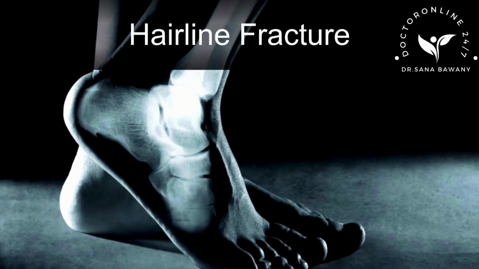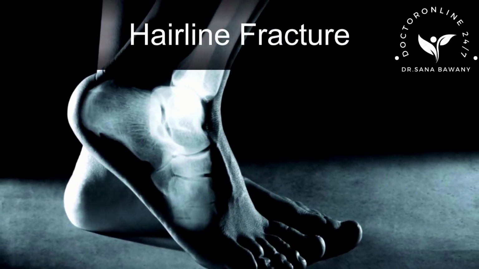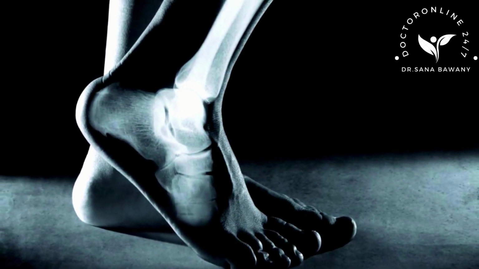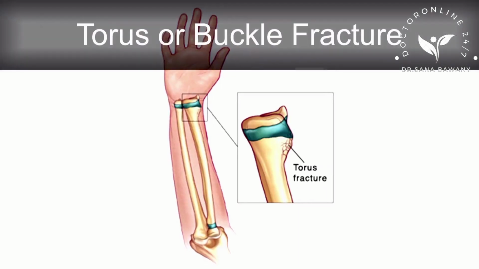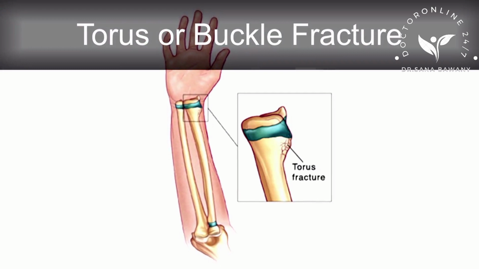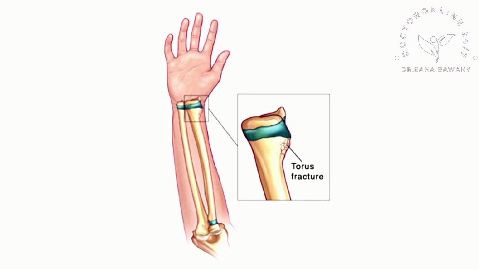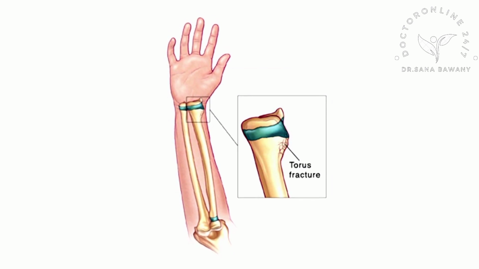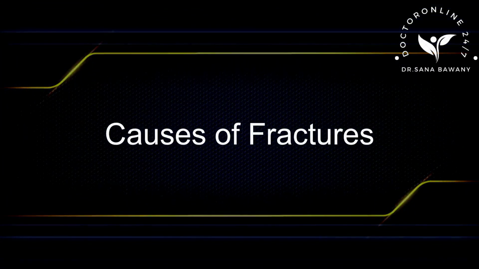Hairline fracture. A partial fracture of the bone, usually in a thin crack. Torus or buckle fracture. The bone is broken on one side and a bump or raised buckle grows on the other side.